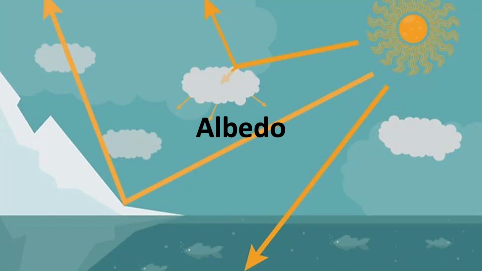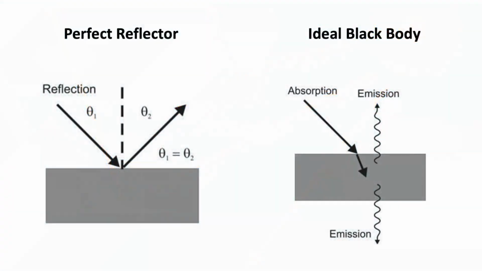Hi everyone, we'll be discussing the albedo effect and how it's important to our climate. So let's get started on what it is and how it works. The albedo is the proportion of incoming radiation that is reflected rather than absorbed. For example, an ideal black body, which is a perfect absorber, would have an albedo of 0, while a perfect reflector would have an albedo of 1.